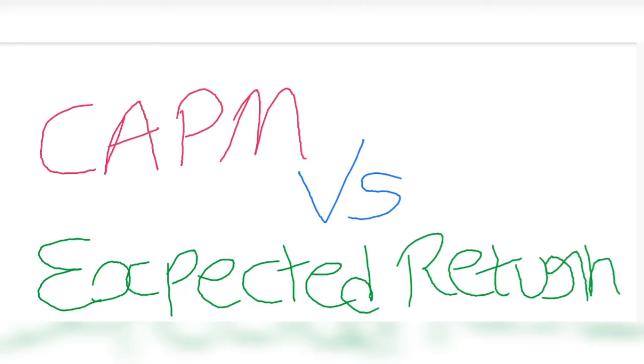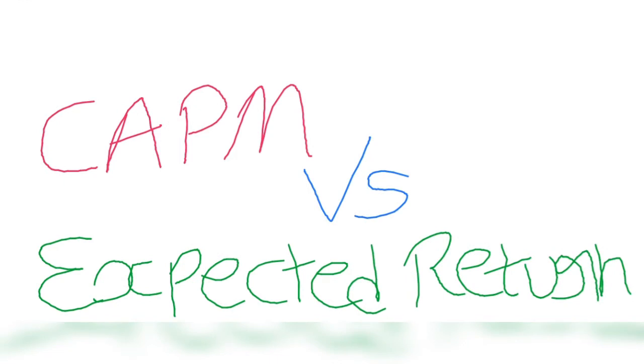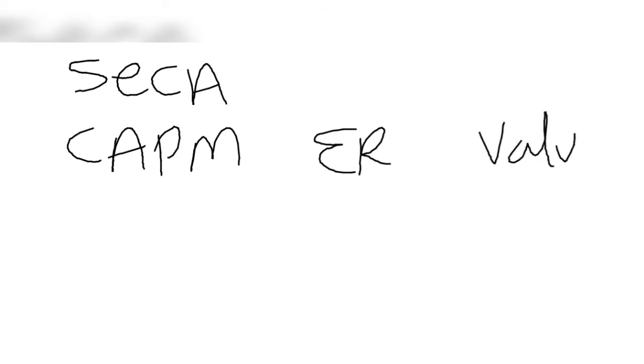This video is regarding CAPM versus expected returns. By comparing CAPM with expected return, we know whether the stock or security is undervalued or overvalued. For example, security A. Here we write the CAPM return and expected return, and the value of the security, meaning undervalued or overvalued.